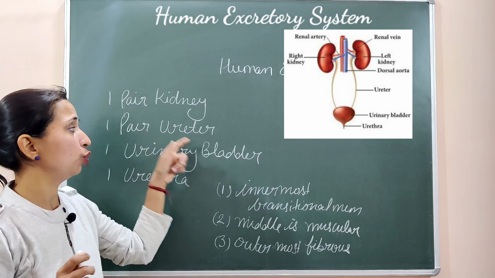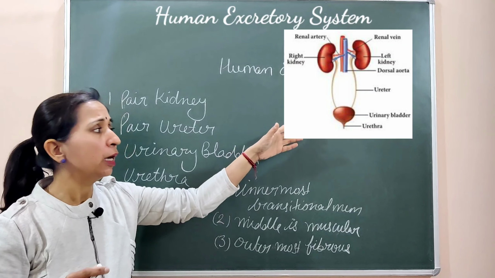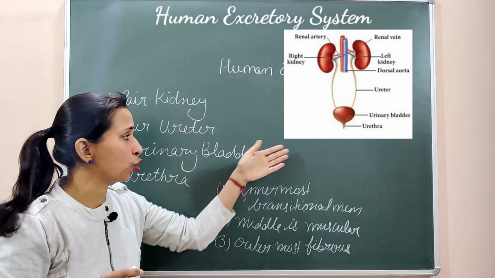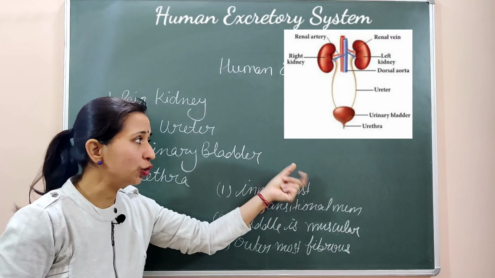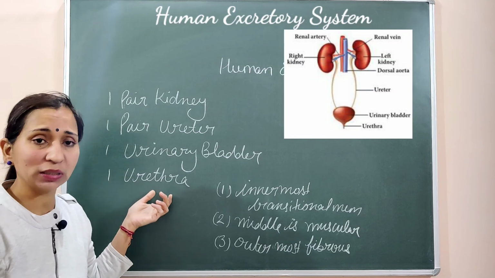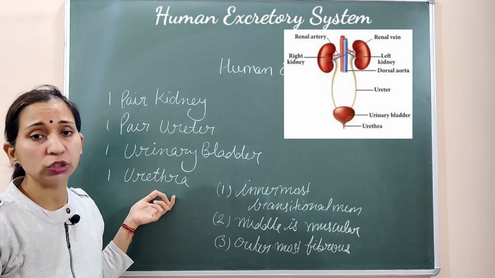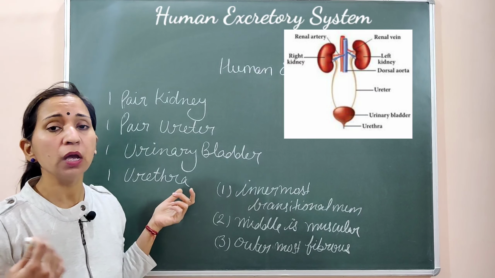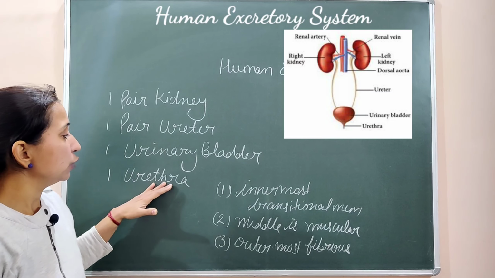Urinary bladder में ही दोनों ureters आगे open हो रहे हैं. You can see both these ureters are opening into the urinary bladder, and then the urinary bladder opens into the urethra. Urethra is the passage through which the urine can be passed out, or micturated. So this is the urethra.